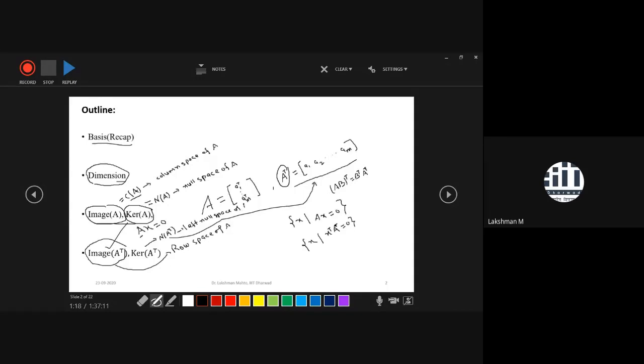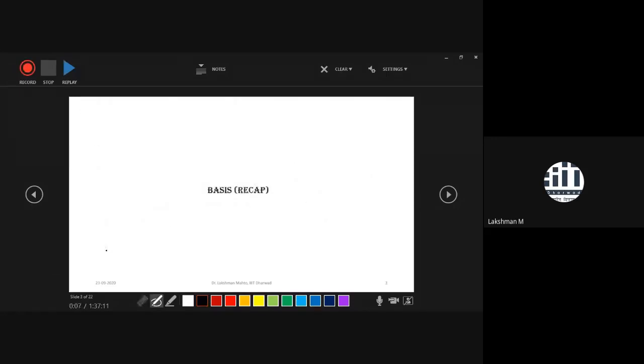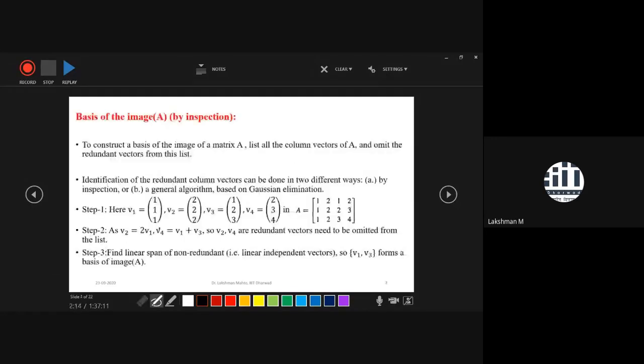In between, if you have any question, you can ask. So all these four are what we have. We already have enough idea to find all these four subspaces. It is now all about finding a basis.